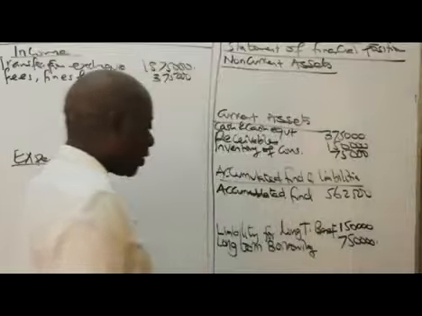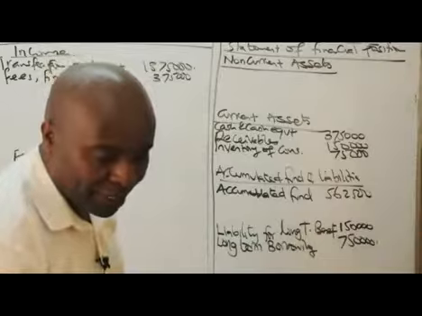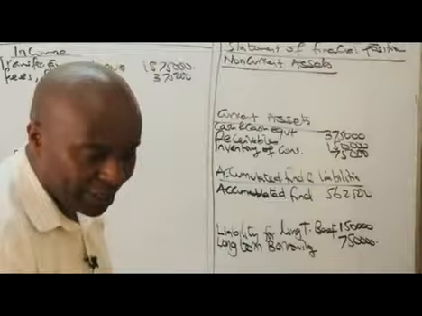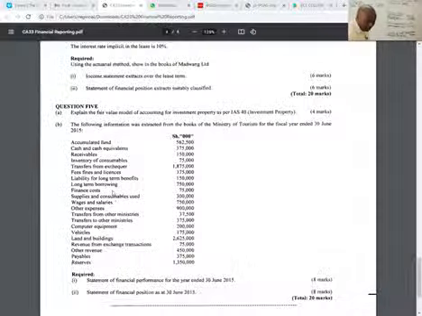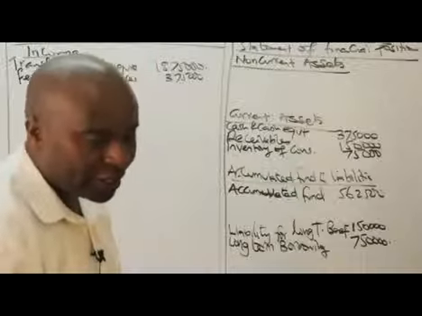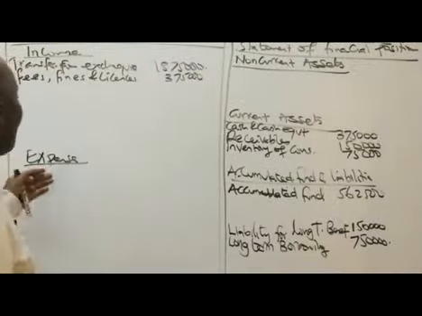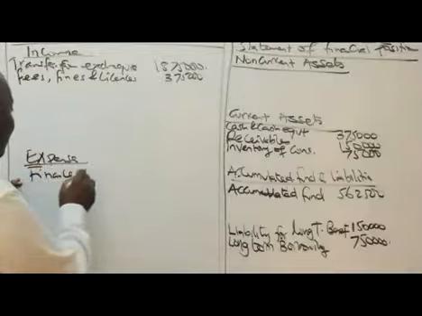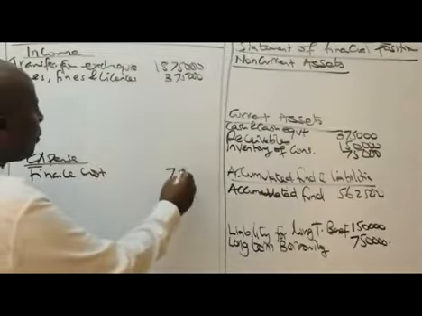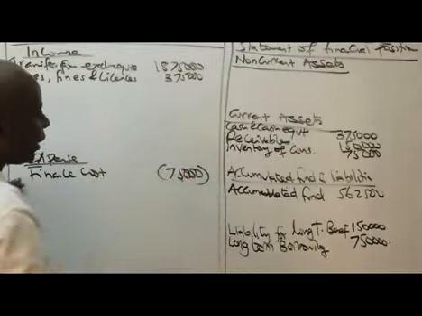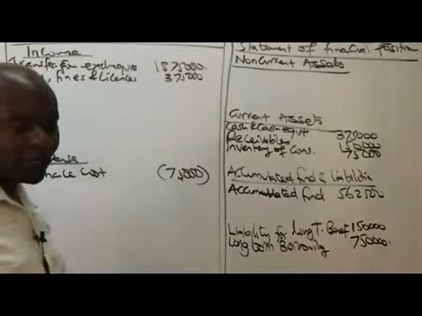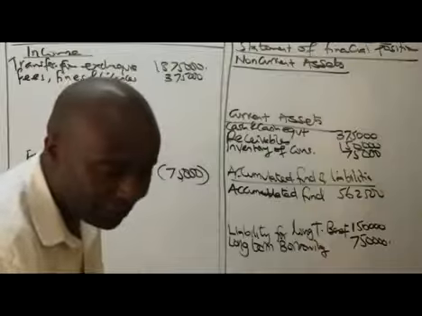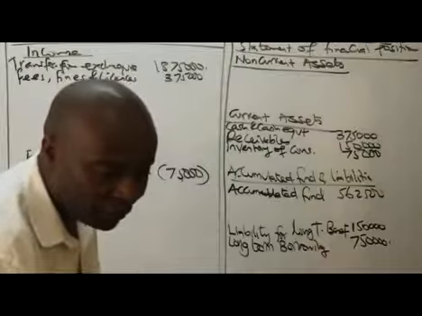Now, ladies and gentlemen, after long-term borrowing, the next item here is the finance cost of 75,000. Finance cost, that is interest. That automatically comes to the expenses. It's an expense which I'll be able to subtract here. Finance cost 75,000.